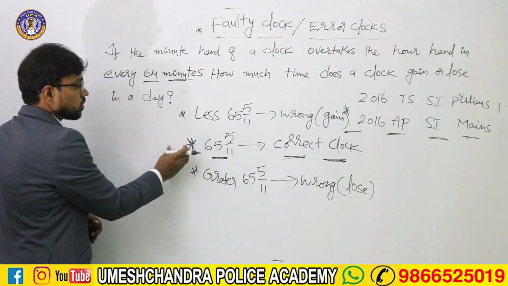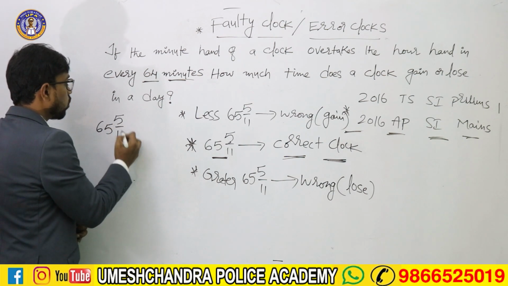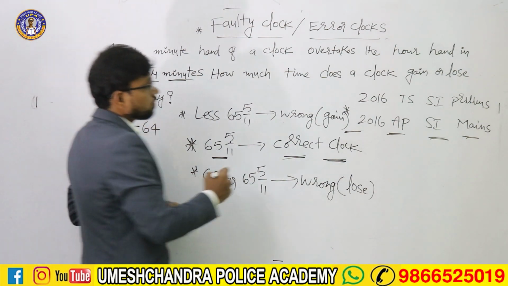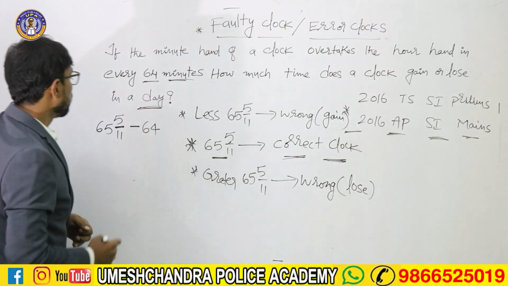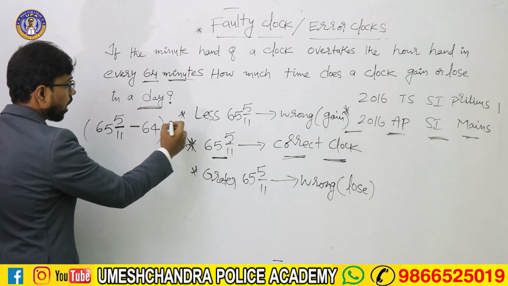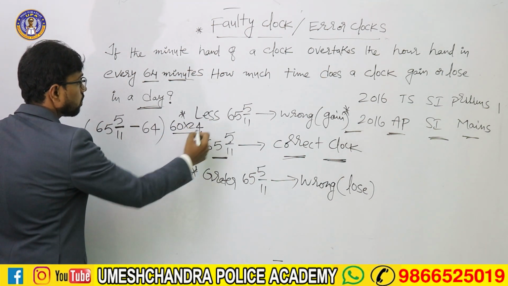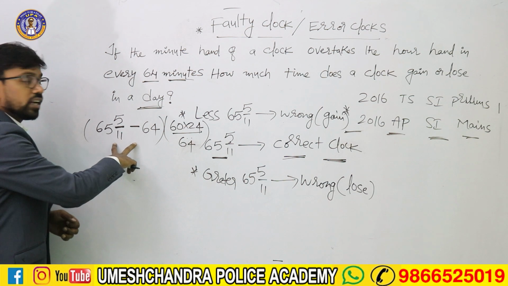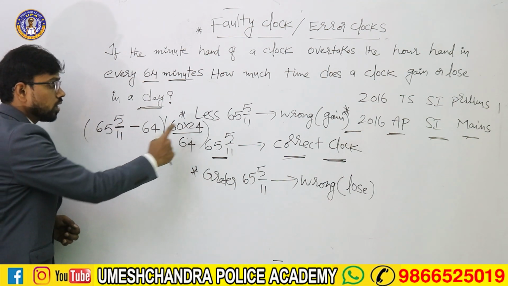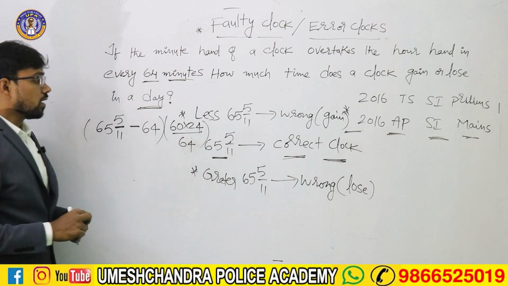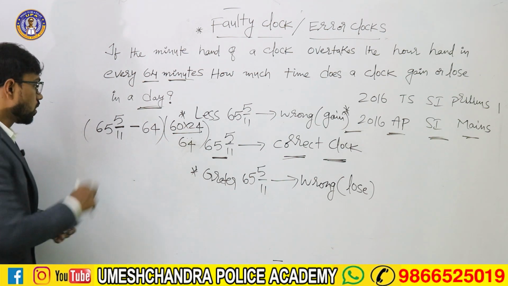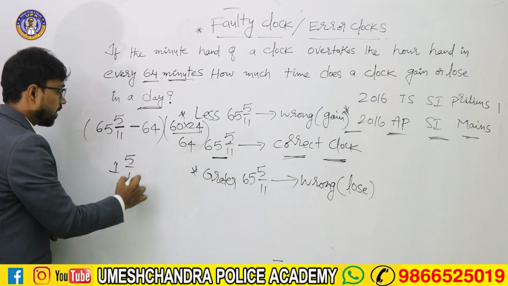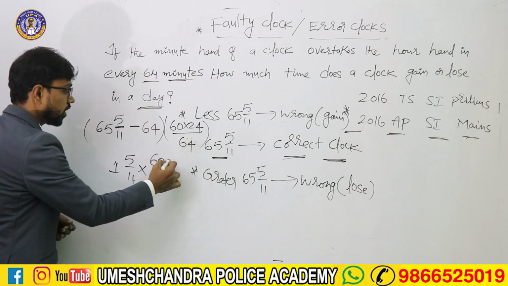Now, if in 65 5/11 minutes is the overtaking time, what is the difference between 64 and 65 5/11? In a day we have 24 hours, and every hour has 60 minutes, divided by 64. The difference between 65 and 64 is 1, and we have 5/11. So it is 5/11 into 60 into 24, that is 60 into 24 by 64.